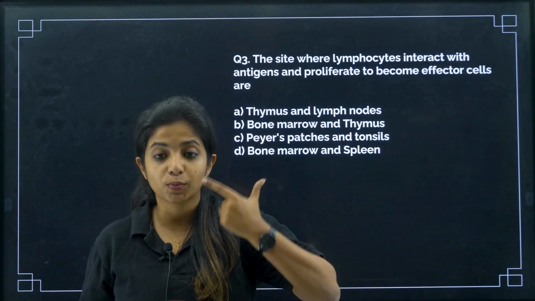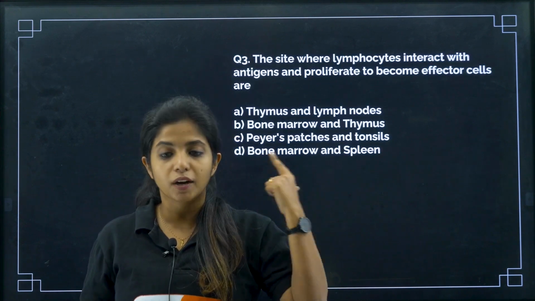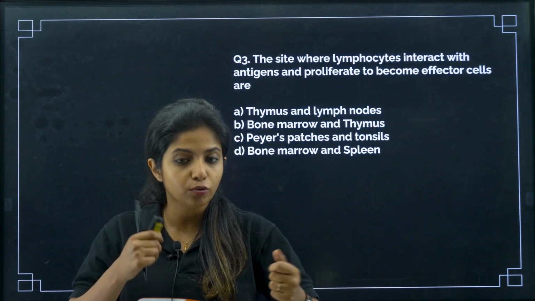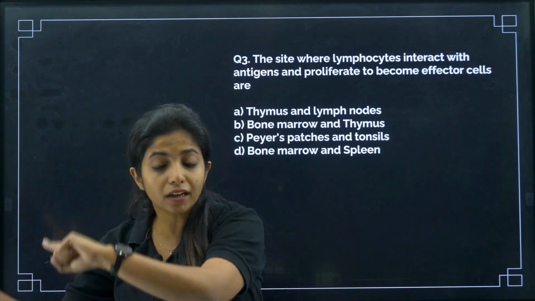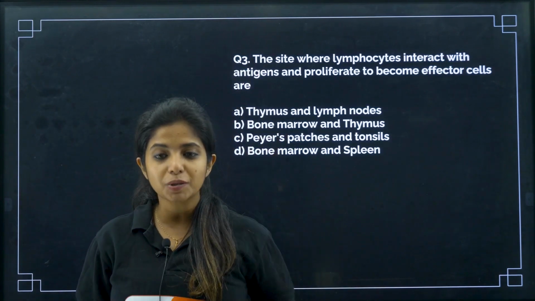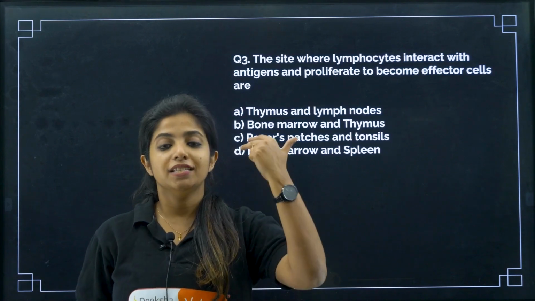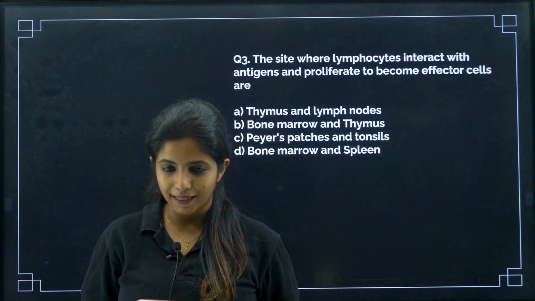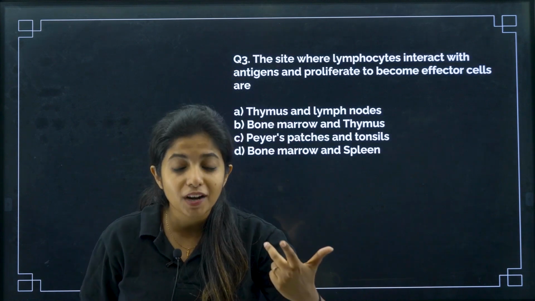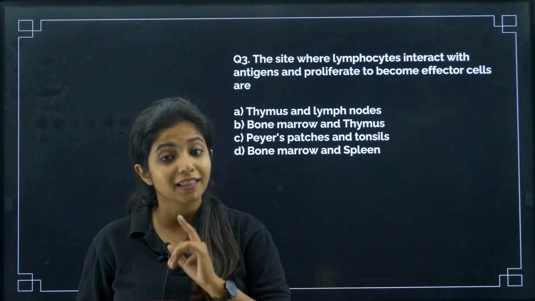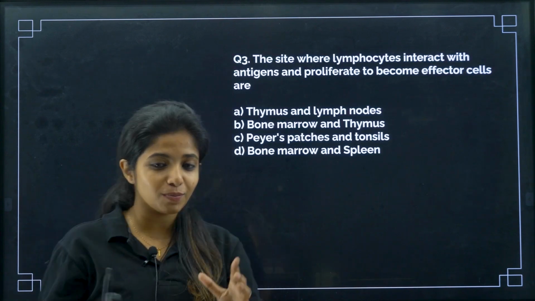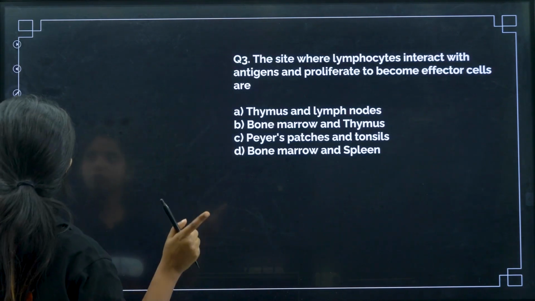Bone marrow and thymus is where lymphocytes are made and matured. But they do not do their action there, they do not do distribution there. They go to secondary lymphoid organs such as tonsils, Peyer's patch, spleen, lymph nodes and things like that. Again, we have discussed in the 5-marker question the same thing: what are the primary lymphoid organs, what are secondary lymphoid organs. So I told you, you get so many questions, my dear children, so you should know the concept, otherwise you are going to get it wrong.